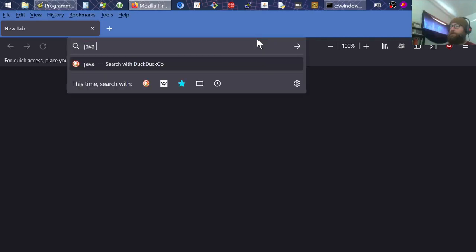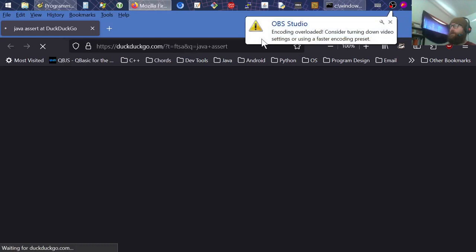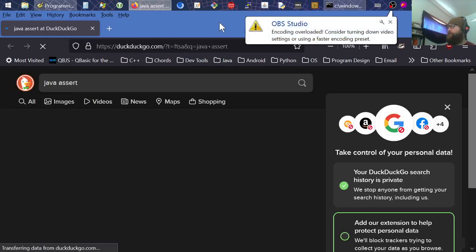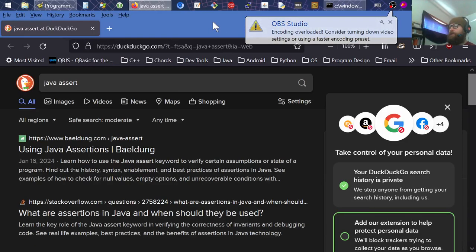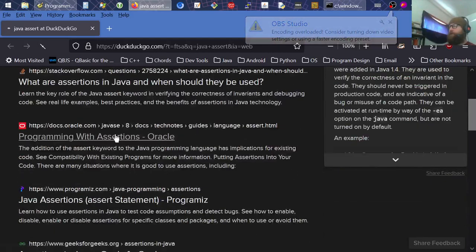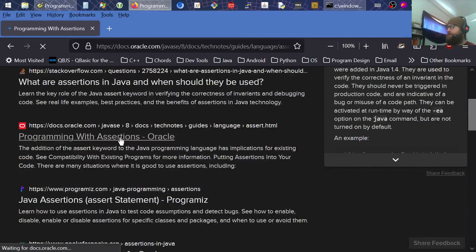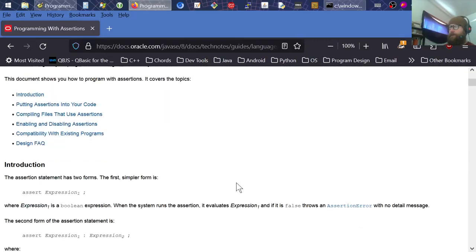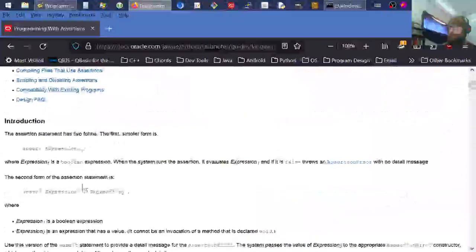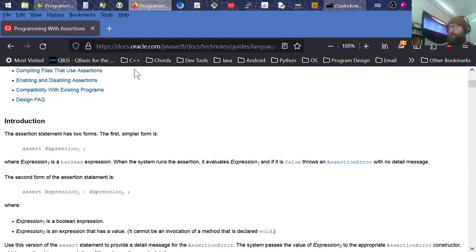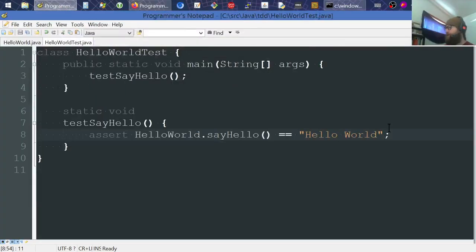Let's go Java assert. And of course, there we go, programming with assertions. Okay, so it looks like actually a colon. Okay, that's good to know. So I can put a colon here.